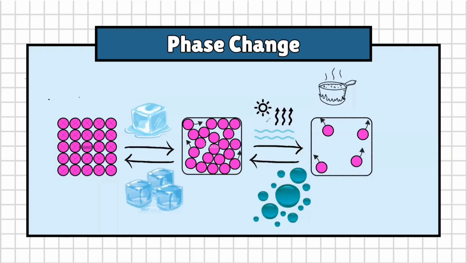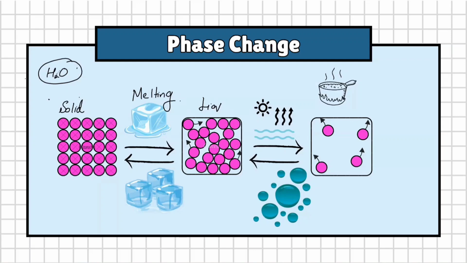So let's talk about the phase changes. This is the solid, and when it converts into the liquid form, this process is called melting. Let's suppose this is the example of water, and we will talk about its phase changes.